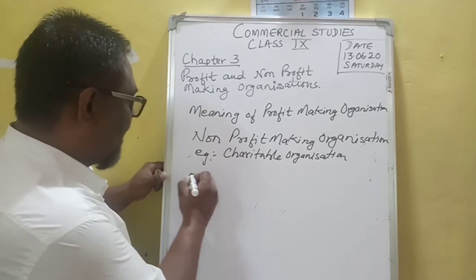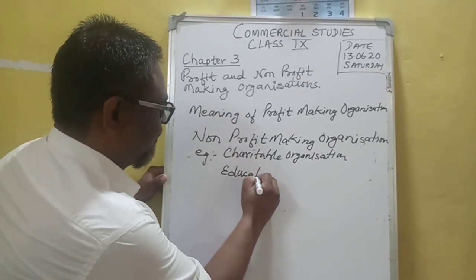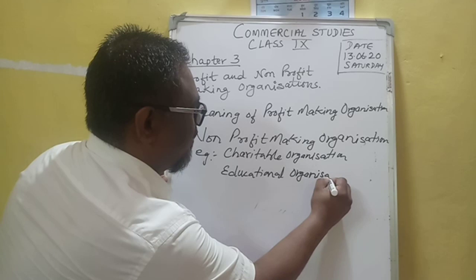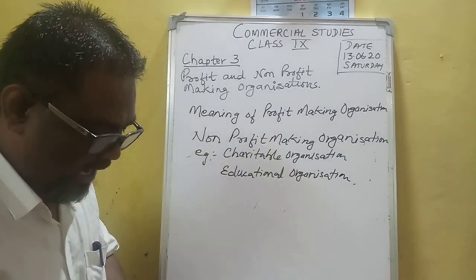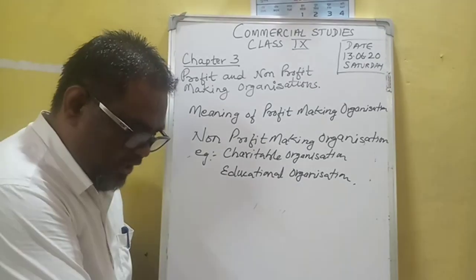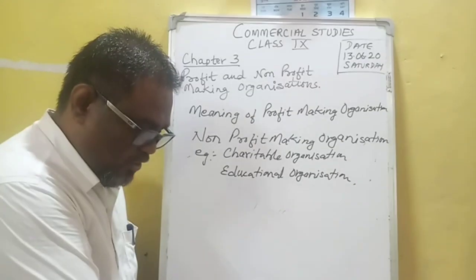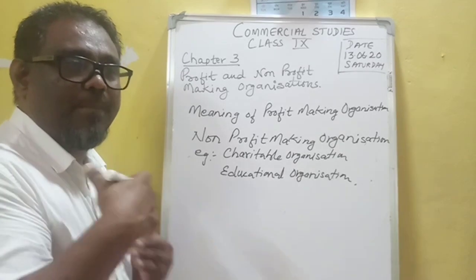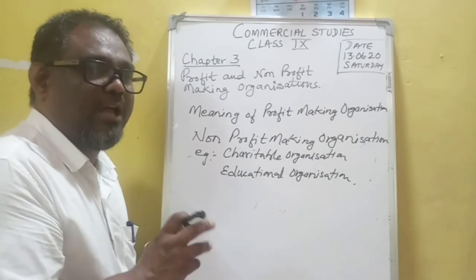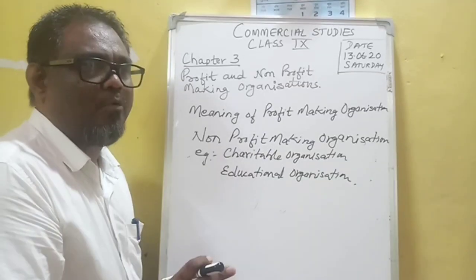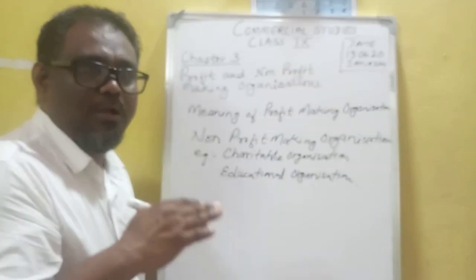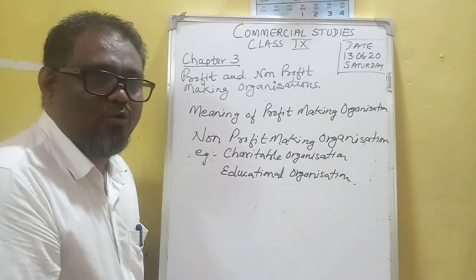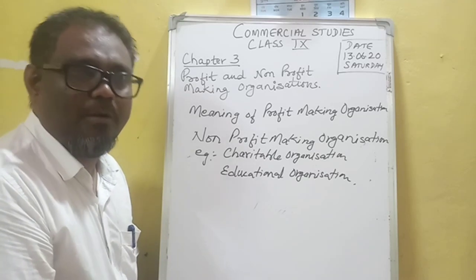Then we have educational organizations. Business houses have also set up many schools and colleges which offer educational facilities at a very nominal cost, a very minimum cost, for the poor people, so that even economically backward people can afford to go to these educational institutes, colleges and schools. This is set up by the business organization.